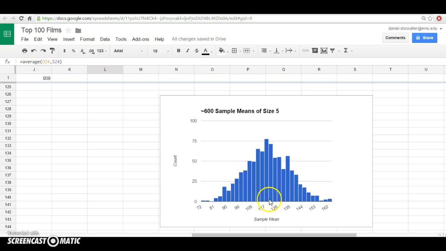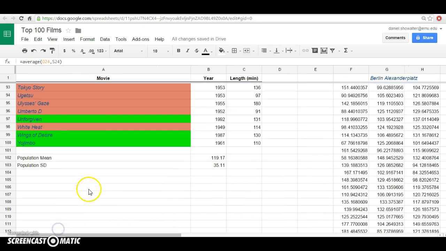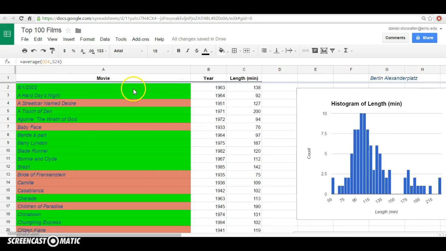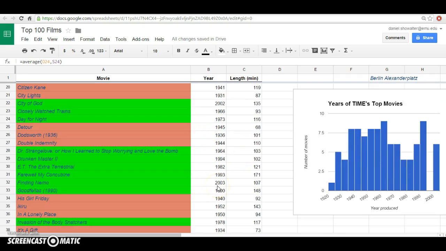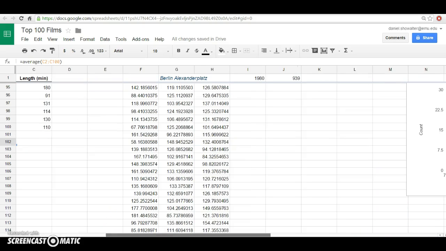So now what we can do is look at the true population mean. So we go over here. I actually listed them all out right here. Found each of these movies. By the way, you can just Google it and you can get a bunch of information about the movie. We'll use the year later on. So I calculated the average of our population, which is 119. So slightly under 2 hours for the average movie length of that list.